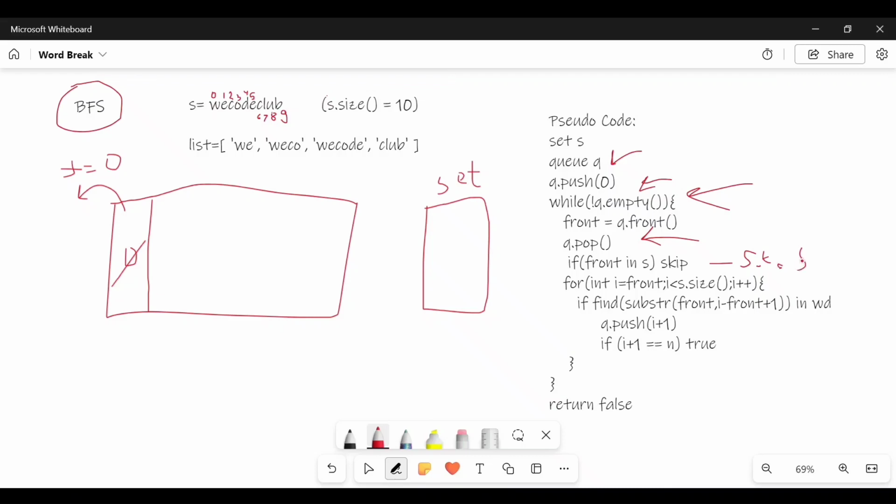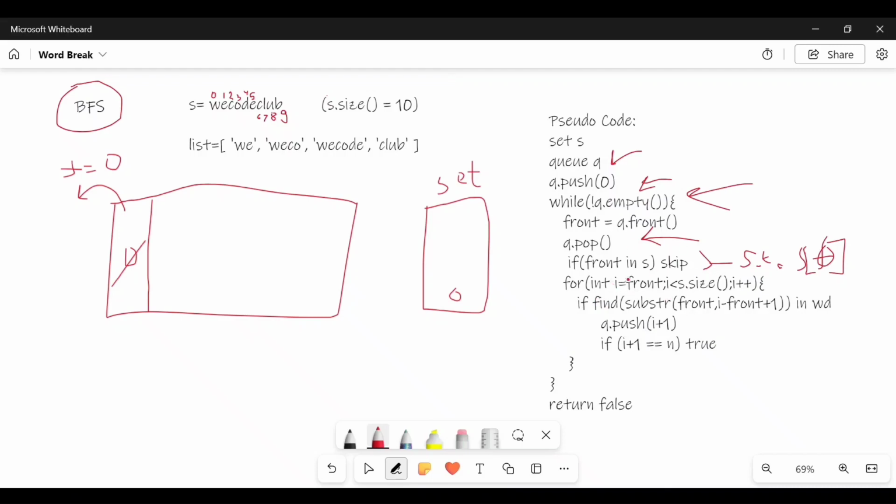If it is not in the set, I will go further and insert this element, which is front, in my set. So I will insert 0 in my set, and now I will move further. Now this is the same as we have seen previously. I will start exploring all the possibilities.